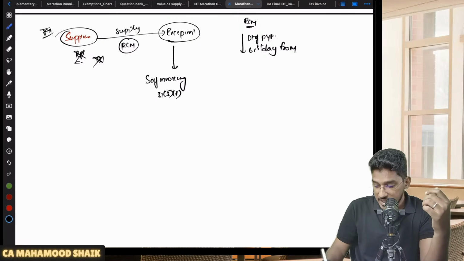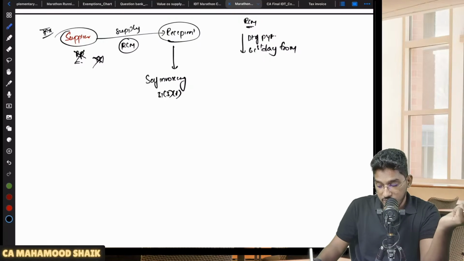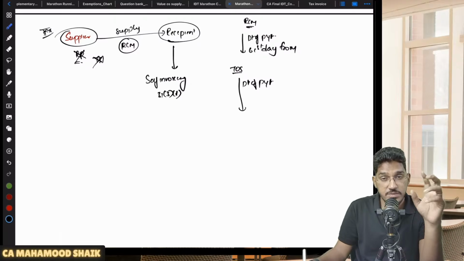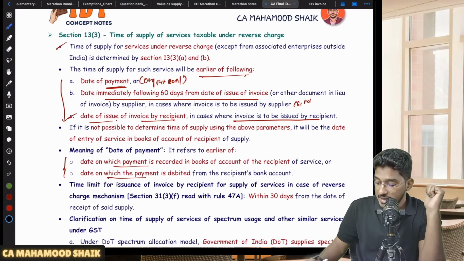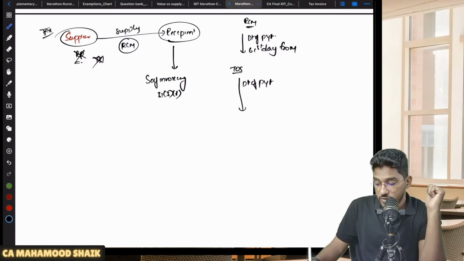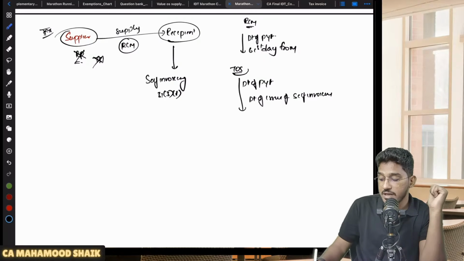Okay, so let us say in this case the supplier has not given you an invoice. In that case, what will be the time of supply? The earlier of the date of payment. But here the 61st day from the date of issuance of invoice by the supplier will not become applicable. Why? Because the supplier did not give an invoice. So in that case, what the Act is saying is the date of issuance of invoice by the recipient. So if the supplier is not giving the invoice, this recipient will issue the invoice. So the date of issuance of invoice by recipient, that means the date of issue of self-invoice, whichever is earlier, that will become the time of supply.